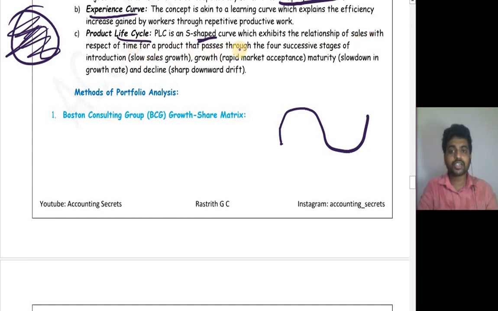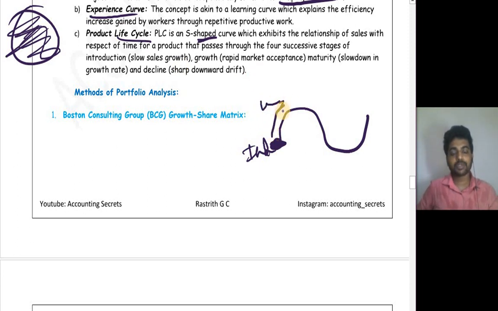Next one is product life cycle. Product life cycle is an S-shaped curve, like this, which exhibits the relationship of sales with respect to time for a product that passes through four successive stages. Whenever a particular product or business is introduced, this is the introductory stage. Sales are slow, because no one knows about your product. Next is the growth phase.